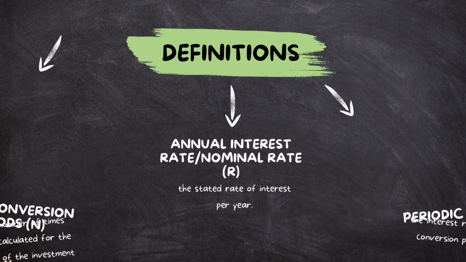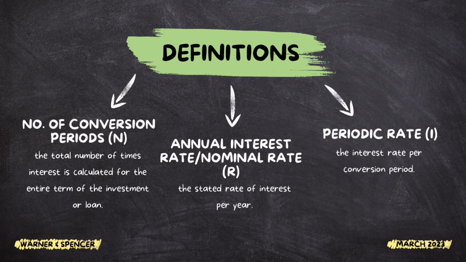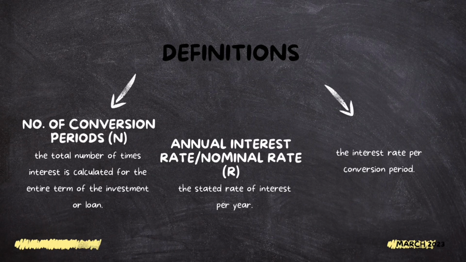Number of conversion periods. The total number of times interest is calculated for the entire term of the investment or loan. Annual interest rate or nominal rate, the stated rate of interest per year. Periodic rate, the interest rate per conversion period.